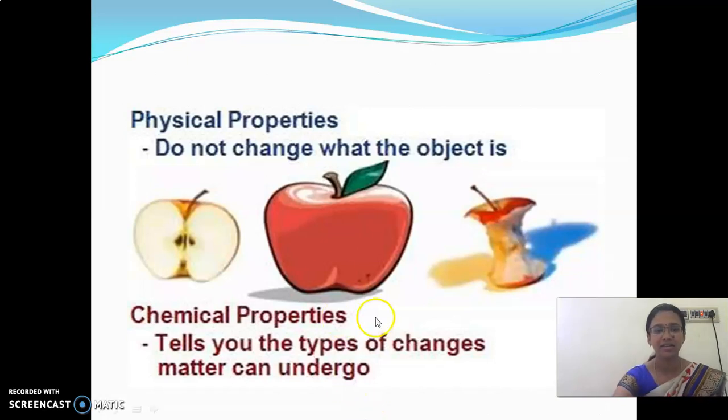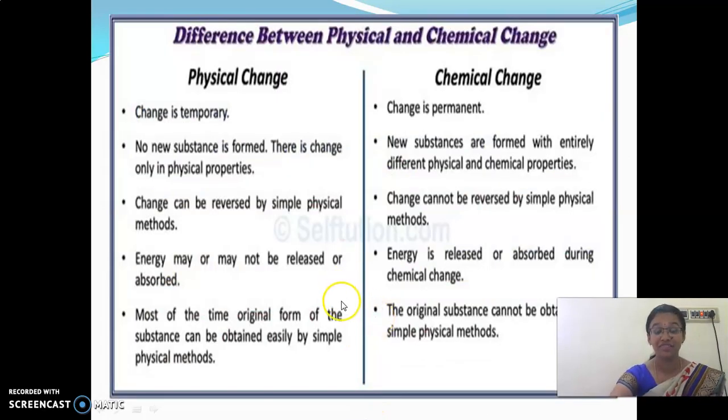Now look here, children. The difference between physical and chemical changes. Physical change is a temporary change. Chemical change is a permanent change. Look at the second point.